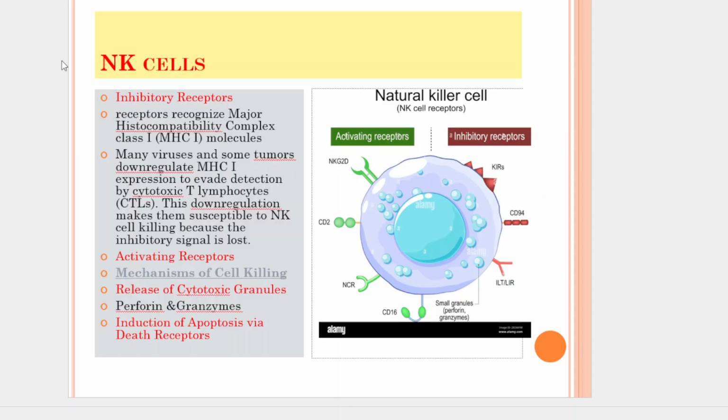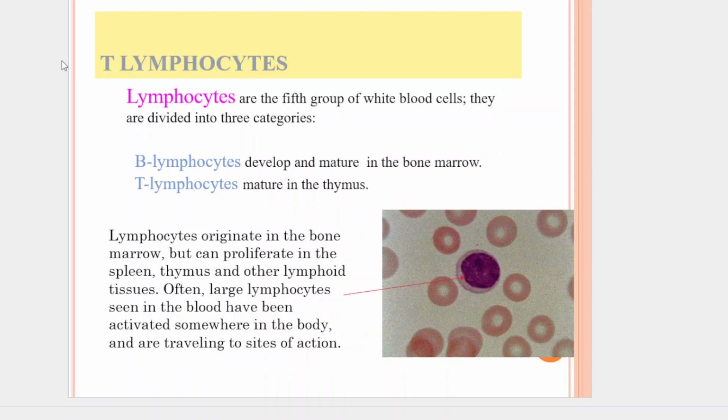Next, we are going to see about lymphocytes. Lymphocytes are a type of white blood cells crucial for the body's immune system, produced in bone marrow and found in the blood and lymphatic system, including lymph nodes and spleen. They include B cells and T cells.